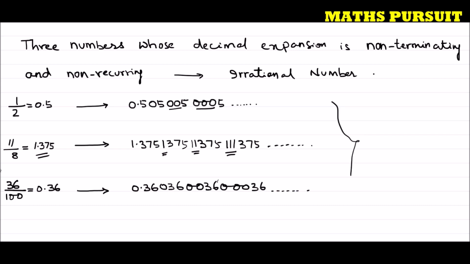So these are the three irrational numbers that I can write. You can write any three irrational numbers. It is not that we are stuck to only one or two numbers. There are an infinite number of irrational numbers, so we can consider any of them. In the book they have considered other three irrational numbers. I am not taking the answer given in the book. I am just taking three irrational numbers as the question has asked us. I am not going as per the book's answer, but you can consider any irrational number.